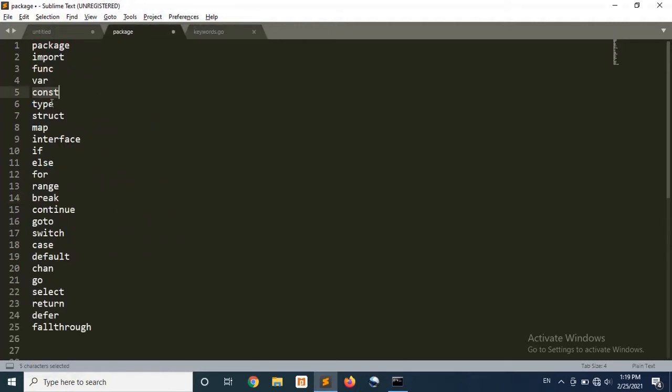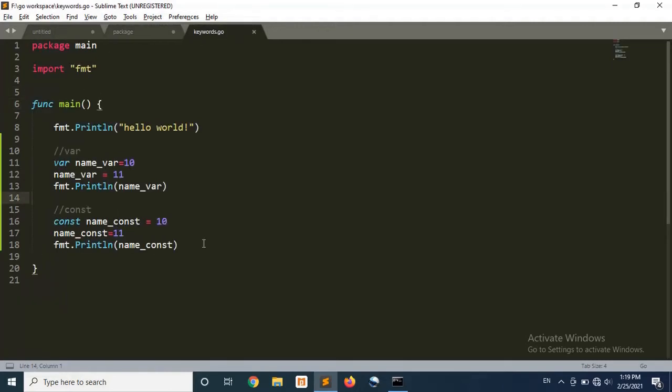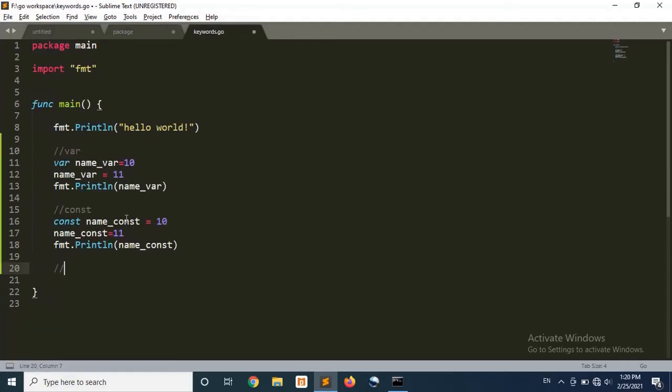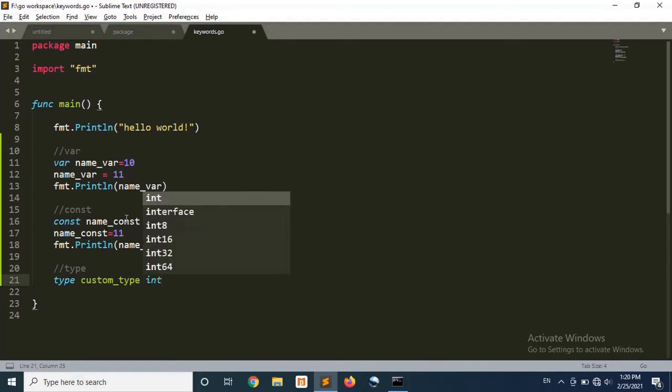The next keyword is type. As in our previous video, we saw some data types that we have in Golang. That is basically the primitive and the non-primitive. In primitive category, we have integer, float, double, and in non-primitive category, we have arrays, we have a structure, and some others. So here, with the use of type keyword, we are creating a custom data type. By using type keyword, we are creating a custom type here that is indirectly an integer type.